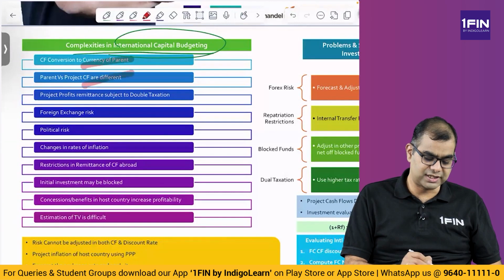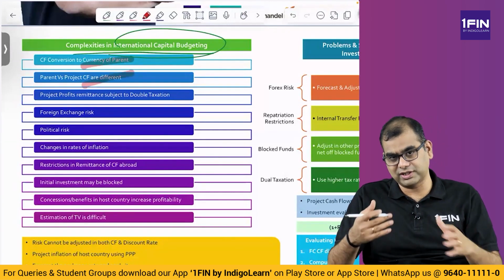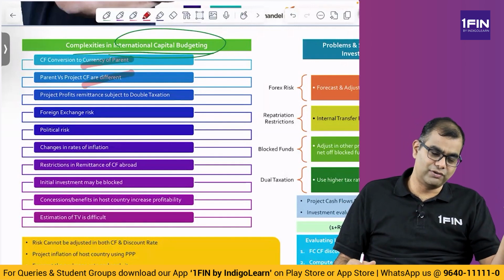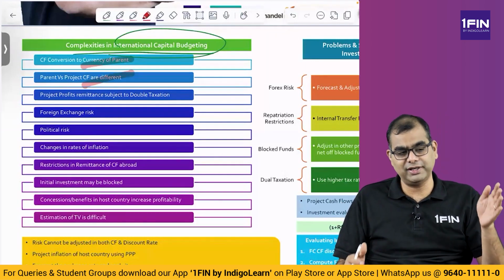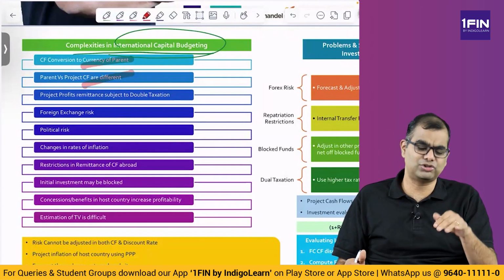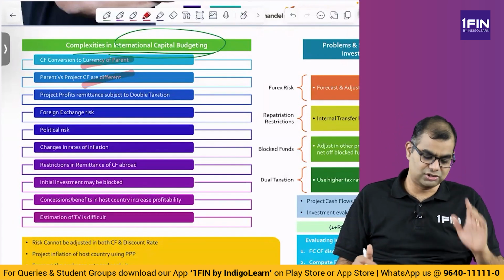Then parent versus project cash flows. As I said, parent cash flow is what is coming back to the Indian company, versus project cash flow, which is what you made an investment in the US. Both are different. Why? Because there are some taxes, because there are some exchange issues, and there are other related issues. We will see them as we move forward, but those are also important.